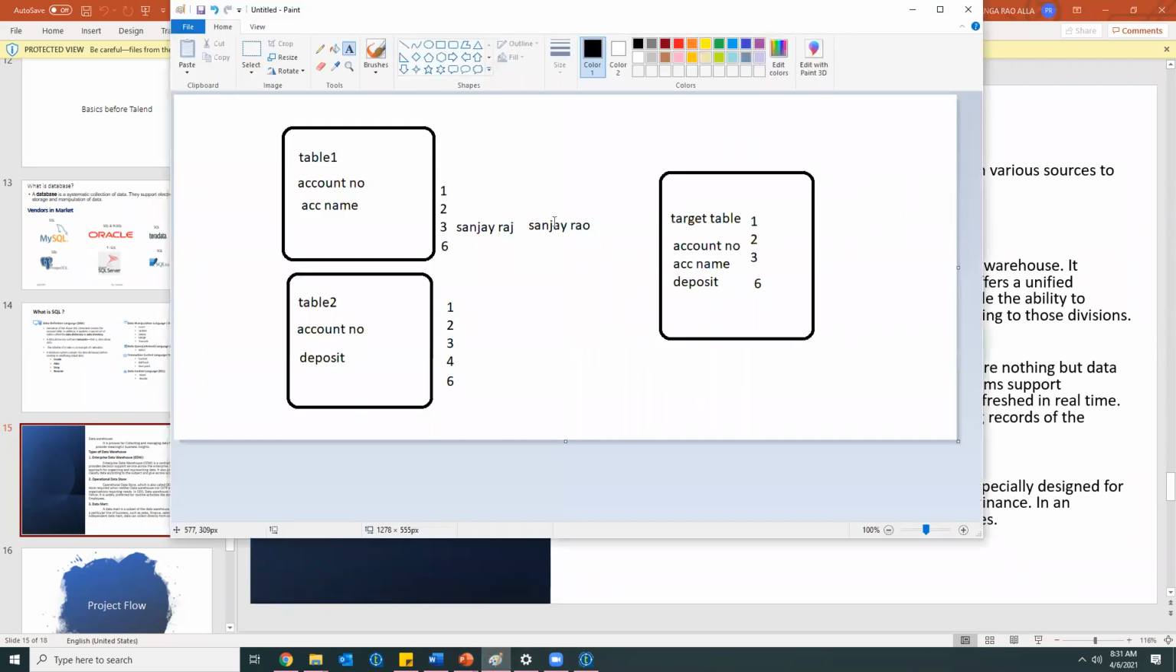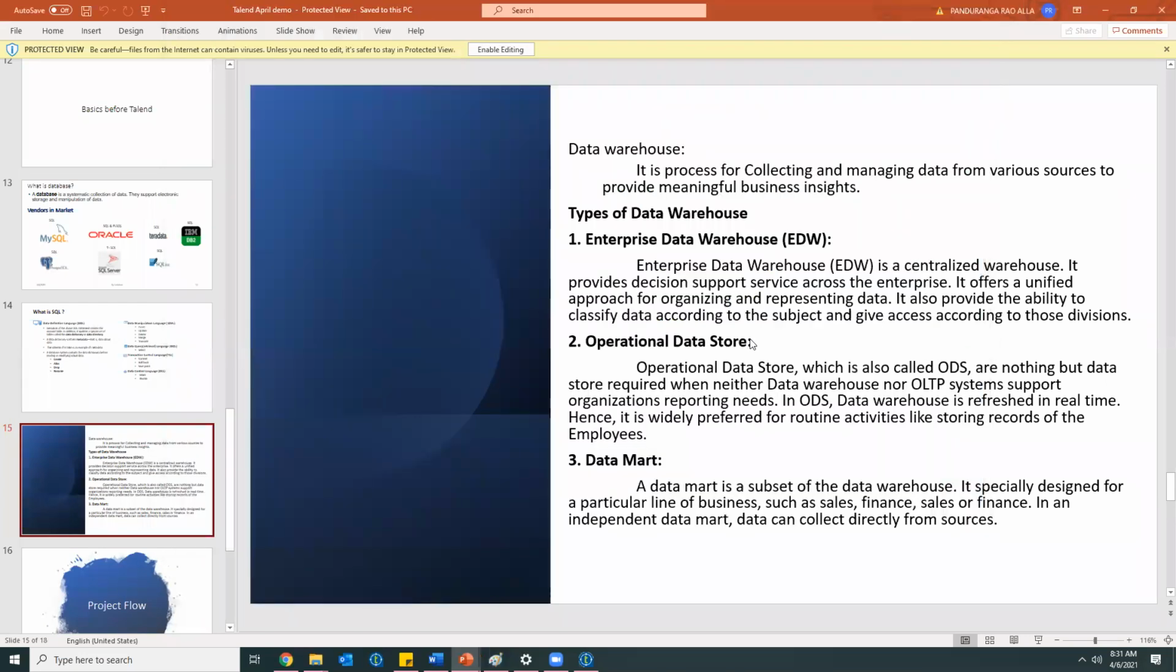Okay, so in the diagram I explained earlier, right? There we have seen what the OLTP is, how we apply transformations in the staging area, and finally how we integrate the data into the data warehouse. So this is all related to that.